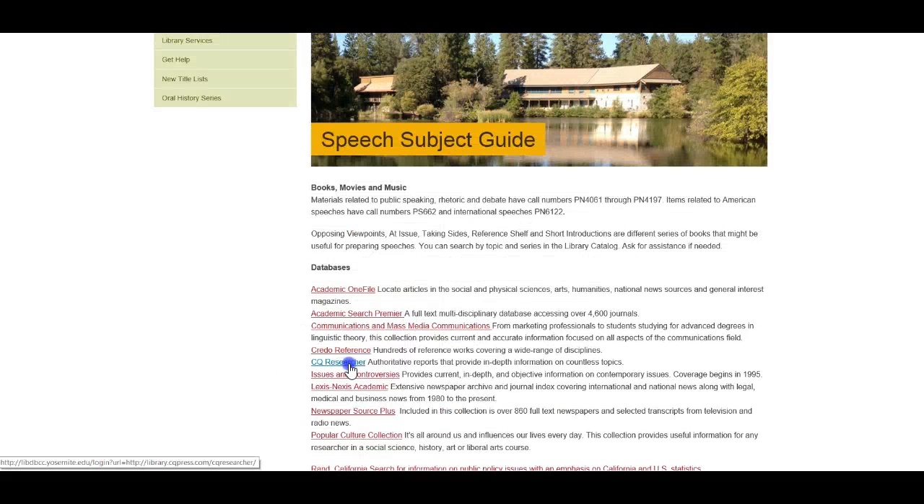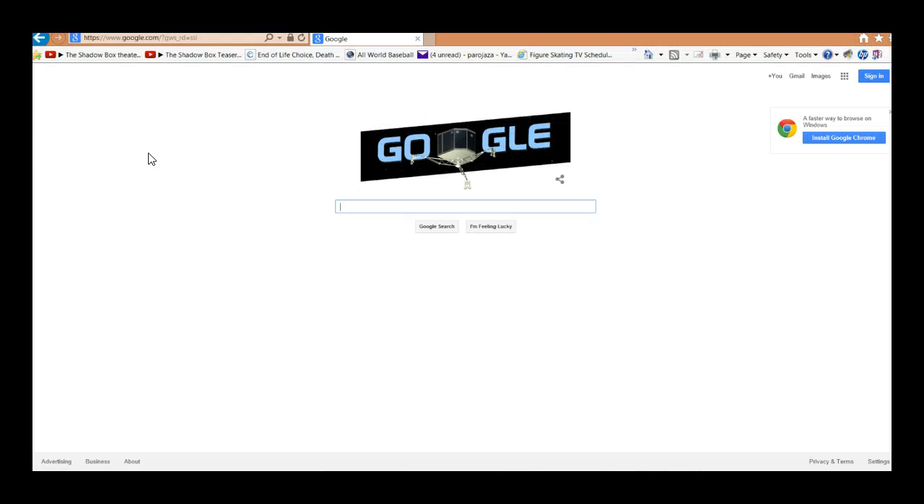CQ Researcher rocks, Academic OneFile. So this is where you can go on the Columbia College homepage to get into the databases. You can also do something else. Yes, you can go to Google. There's lots of limitations with Google, but you can go to Google.